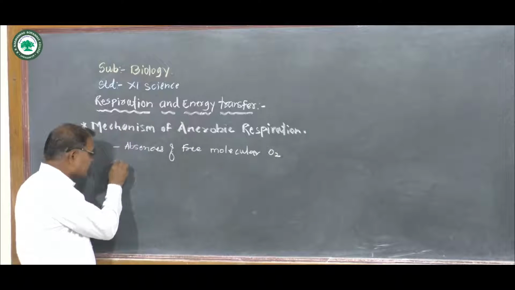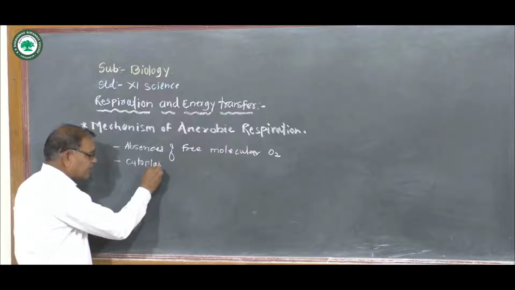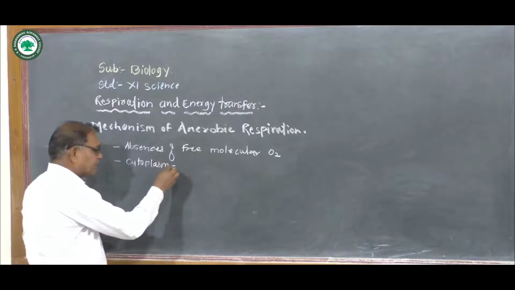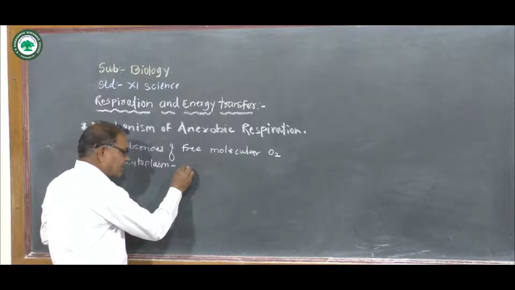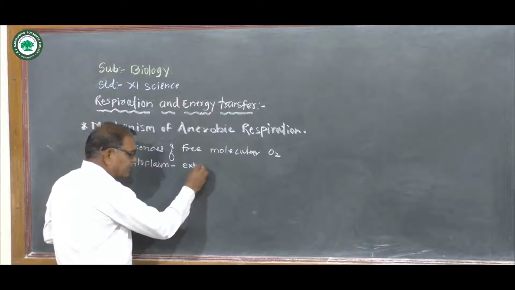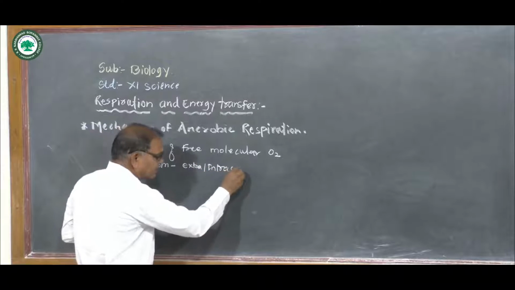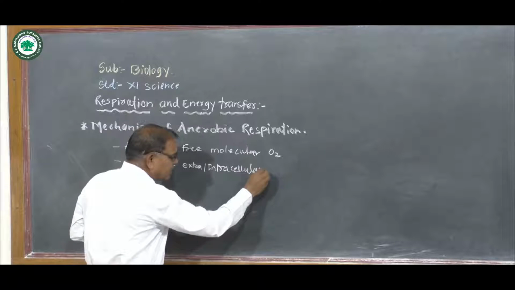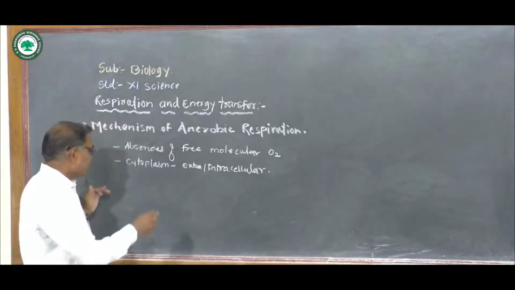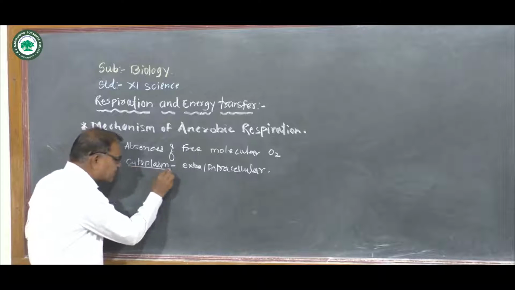This anaerobic respiration takes place within the cytoplasm, hence it is also called extracellular as well as intracellular respiration.